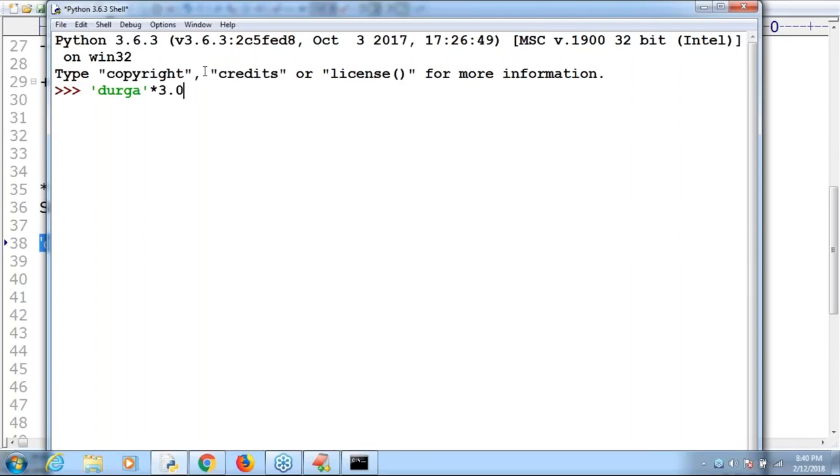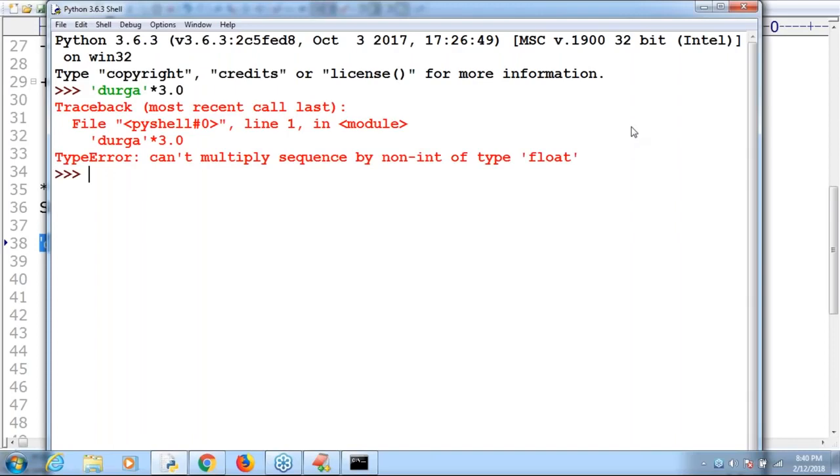Have you observed? Non-int type float. For the float, it is not applicable. Compulsory argument should be int value only. Can you please tell 2 into Durga? Is it valid or not?